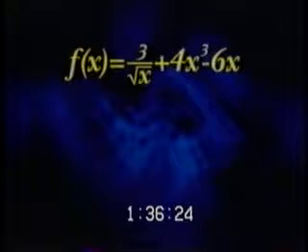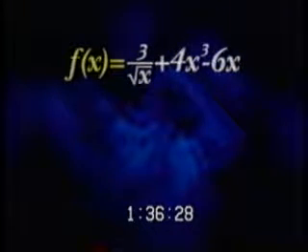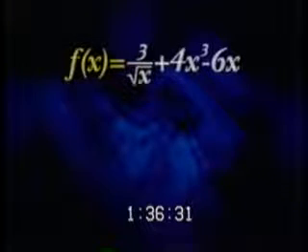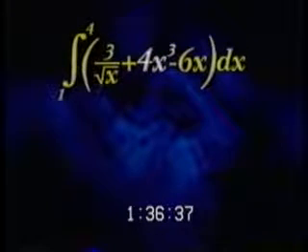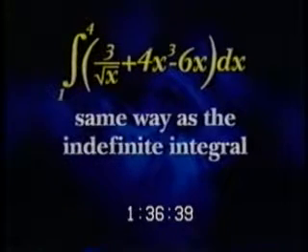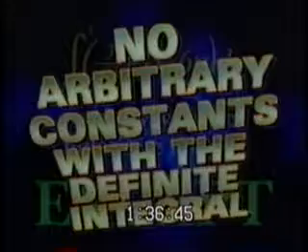Let's try another example. Say you're given the function little f of x equals 3 over the square root of x plus 4x cubed minus 6x. Integrate this function over the interval from 1 to 4. Again, we do this term by term, the same way we did with the indefinite integral, except we leave out the c because, as you know, there are no arbitrary constants needed with the definite integral.